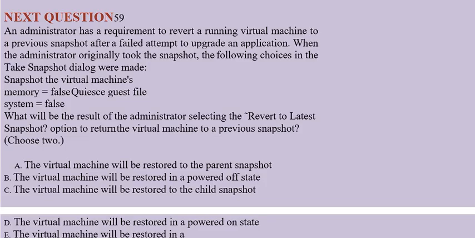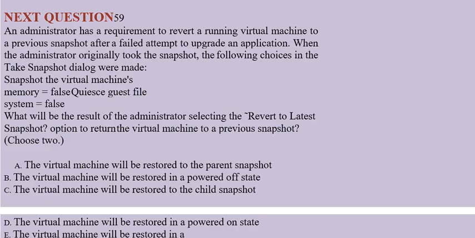Question: An administrator has a requirement to revert a running virtual machine to a previous snapshot after a failed attempt to upgrade an application. When the administrator originally took the snapshot, the following choices in the Take Snapshot dialog were made. Snapshot the virtual machine's memory equals false, quiesce guest file system equals false. What will be the result of the administrator selecting Revert to Latest Snapshot?